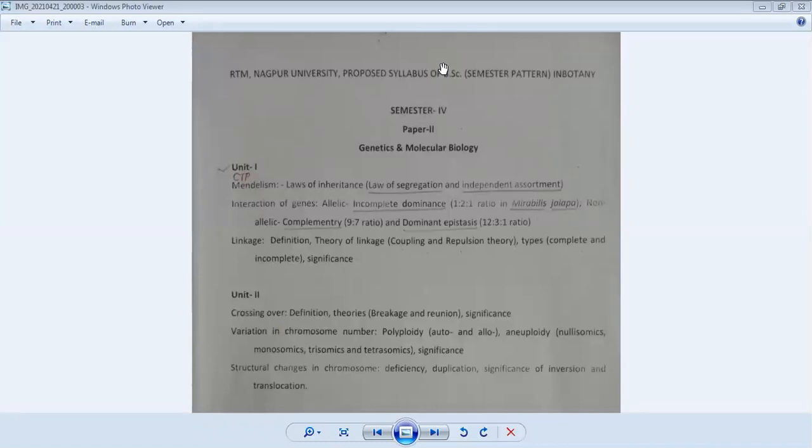So we are discussing here the part of BSc semester 4, paper 2, having the name Genetics and Molecular Biology. In the previous lecture, we started this paper 2. As per the syllabus provided by RTM Nagpur University, paper 2 consists of a total of 4 units. Out of these 4 units, unit 1 is allotted to me, and it consists of Mendelism, gene interaction and linkage.